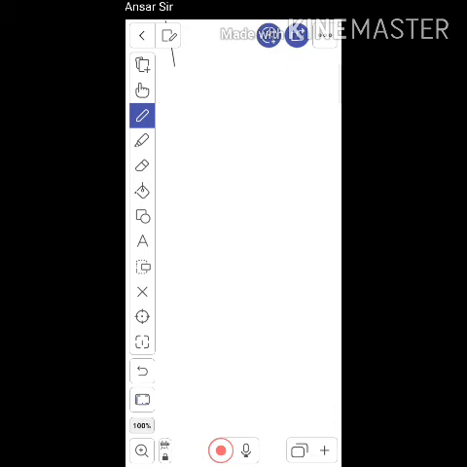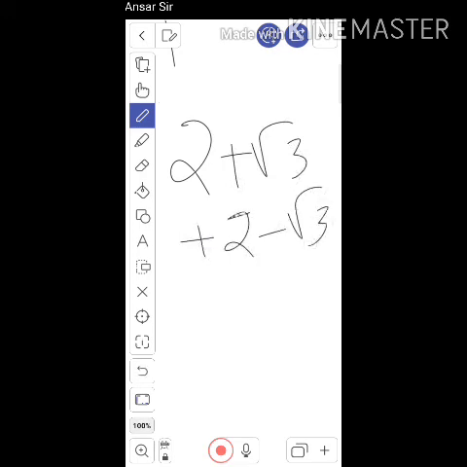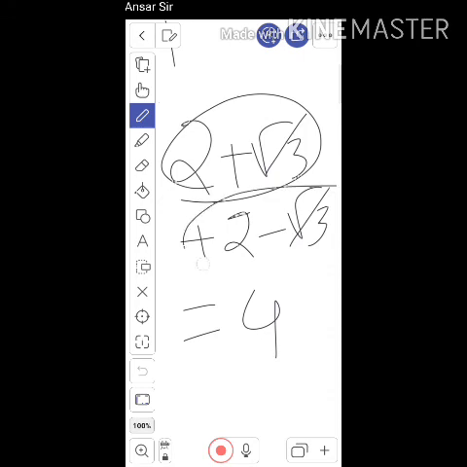Let the sum of two irrational numbers be a rational number. Let's suppose 2 plus root 3 plus 2 minus root 3. So what will be the sum for this? Plus root 3 and minus root 3 get cancelled. 2 plus 2 is equal to 4. So when we add two irrational numbers, we may get a rational number.